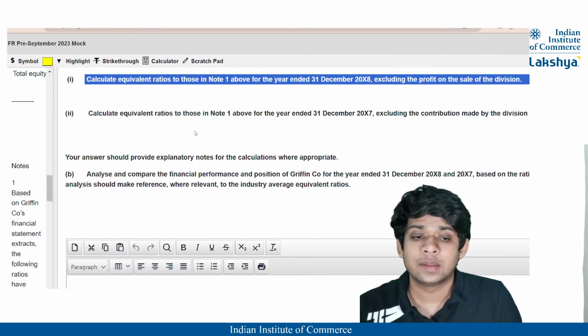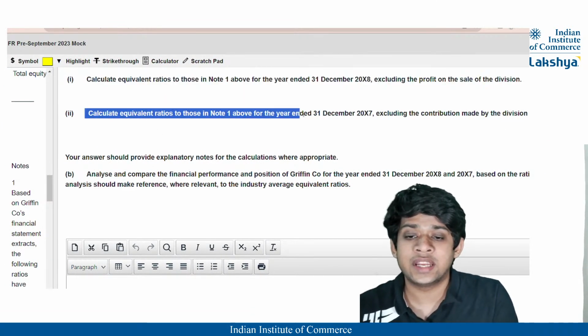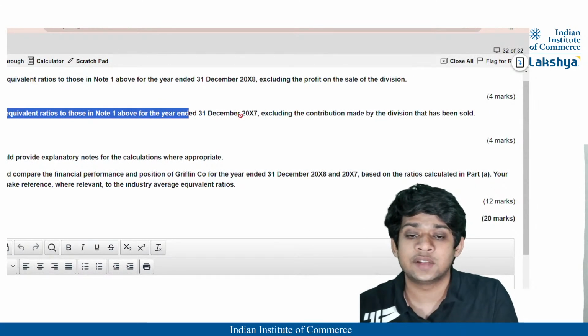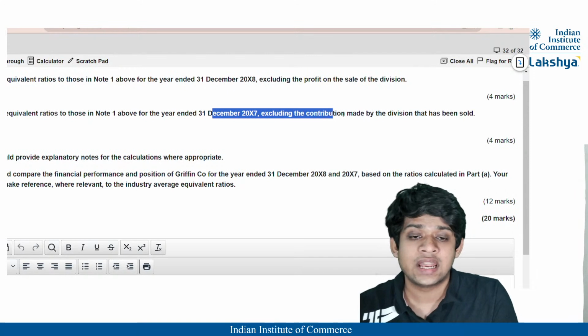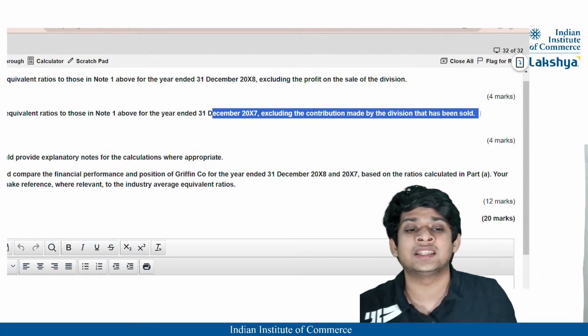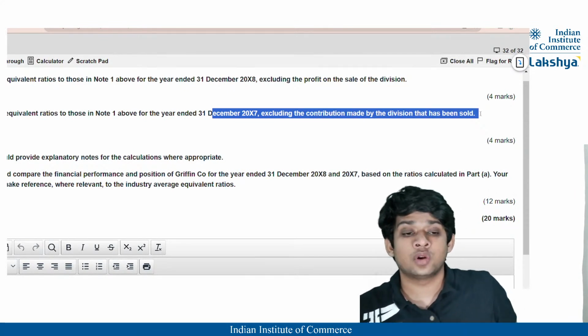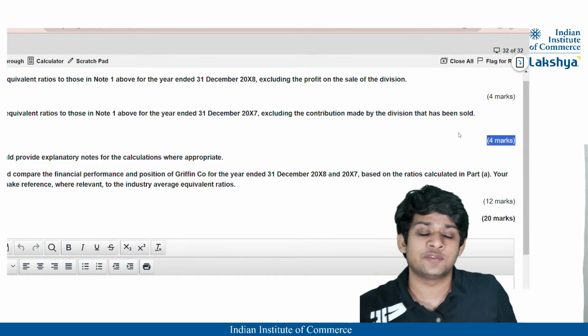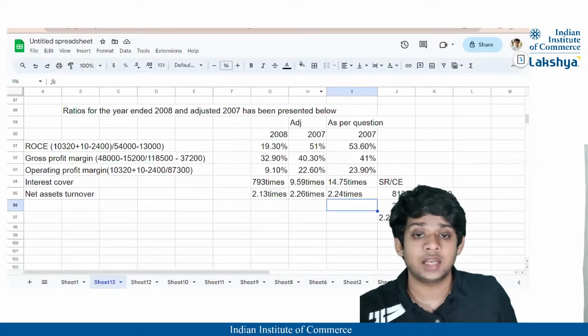Then again, calculate the equivalent ratios to those in note 1 above for the year ended 31st December 2007, excluding the contribution made by the division that has been sold. So you have excluded all the contribution. For that you've achieved another 4 marks. So till here you've scored 8 marks already.